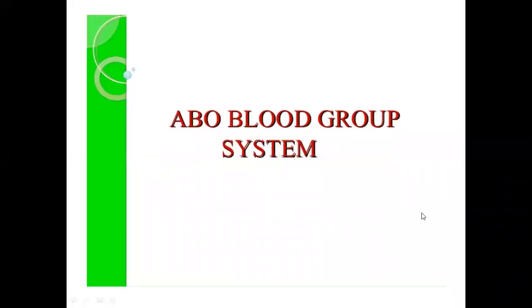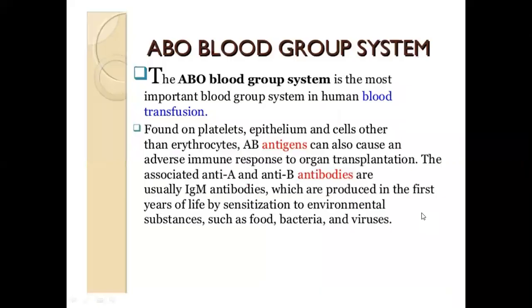This video lecture is on the ABO blood group system. The ABO blood group system is the most important blood group system in human blood transfusion. They are found on platelets, epithelium, and cells other than erythrocytes. AB antigens can also cause an adverse immune response to organ transplantation.